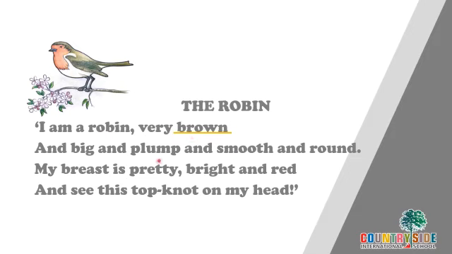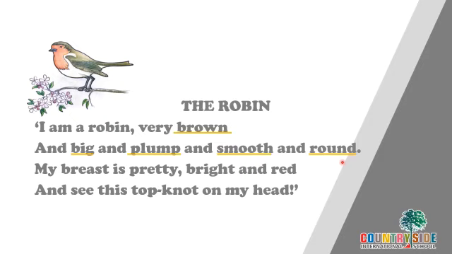And big and plump and smooth and round. So many adjectives here. So many things are described about robin. Big, so the bird is big. Plump, plump means fat. Smooth, the feathers are very smooth. And round in shape.